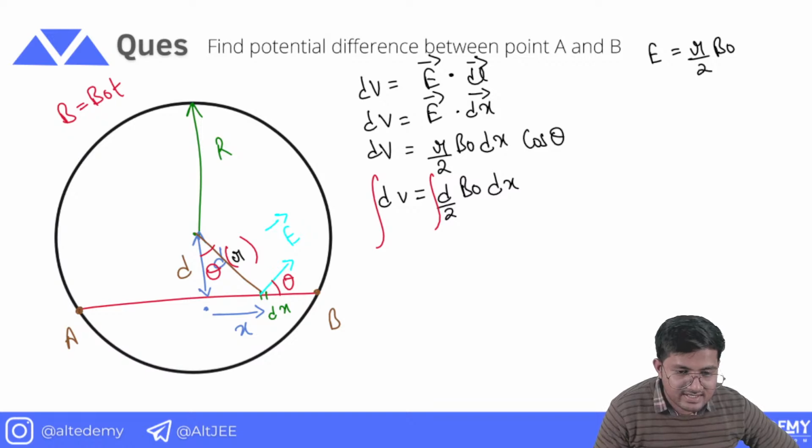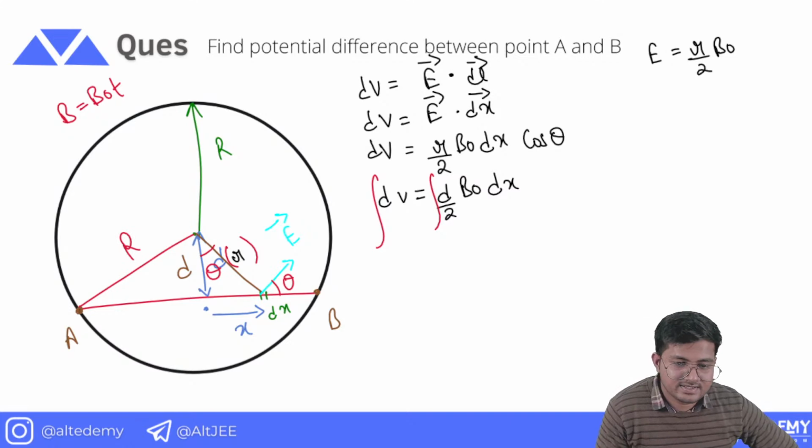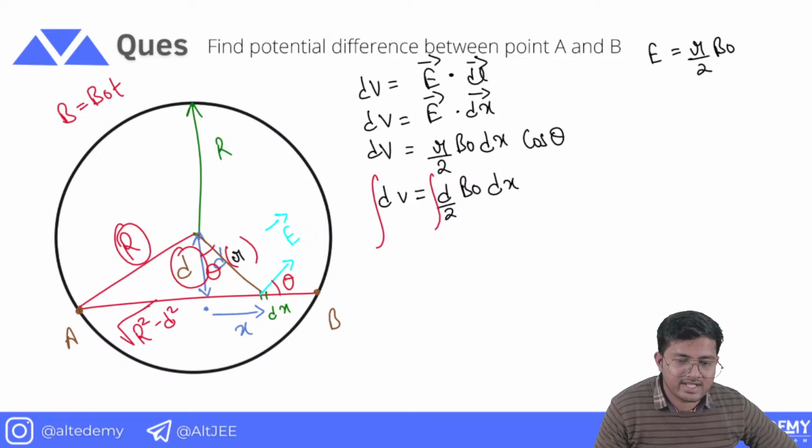If this length is D and this is R, because this is the radius, and these two things are given, then what is this length going to be? This length is going to be under root R square minus D square, from Pythagoras. For the time being, let's consider it as L. So I have to integrate from minus L to L.